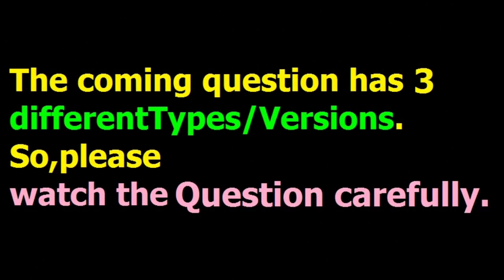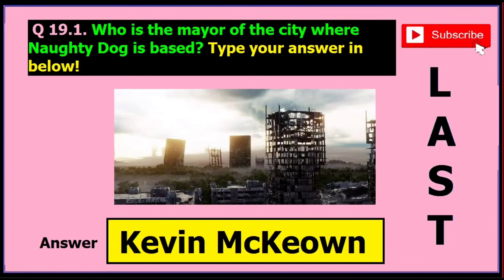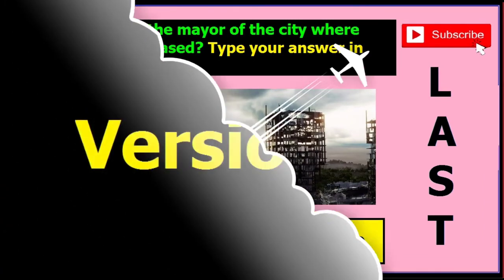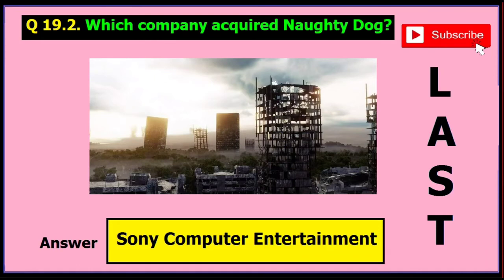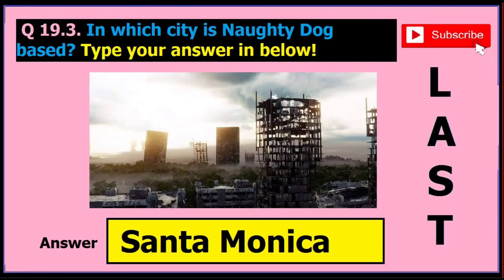Now, the coming question has 3 versions or types. And just like before, each version differs from each other in question. So, read the question very carefully. For instance, in version 1, it is asked, who is the mayor of the city where Naughty Dog is based? And if this question is asked, then the answer is Kevin McKeown. Now, in version 2 of this question, it is asked, which company acquired Naughty Dog? And the answer is Sony Computer Entertainment. Just type the same thing as I have shown here. Now, in version 3 of this question, it is asked, in which city is Naughty Dog based? And the answer is Santa Monica.